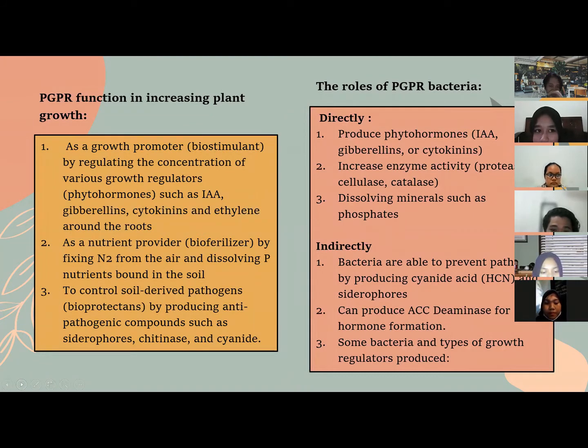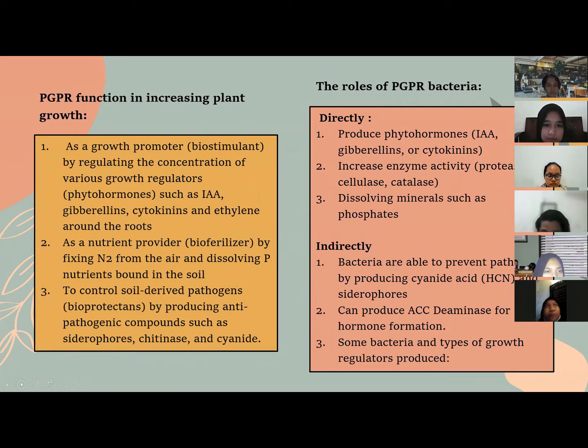PGPR are plant growth promoting rhizobacteria that function in increasing plant growth. The first, as a growth promoter or biostimulant by regulating the concentration of various growth regulators or phytohormones, such as IAA, gibberellins, cytokinins, and ethylene around the roots.